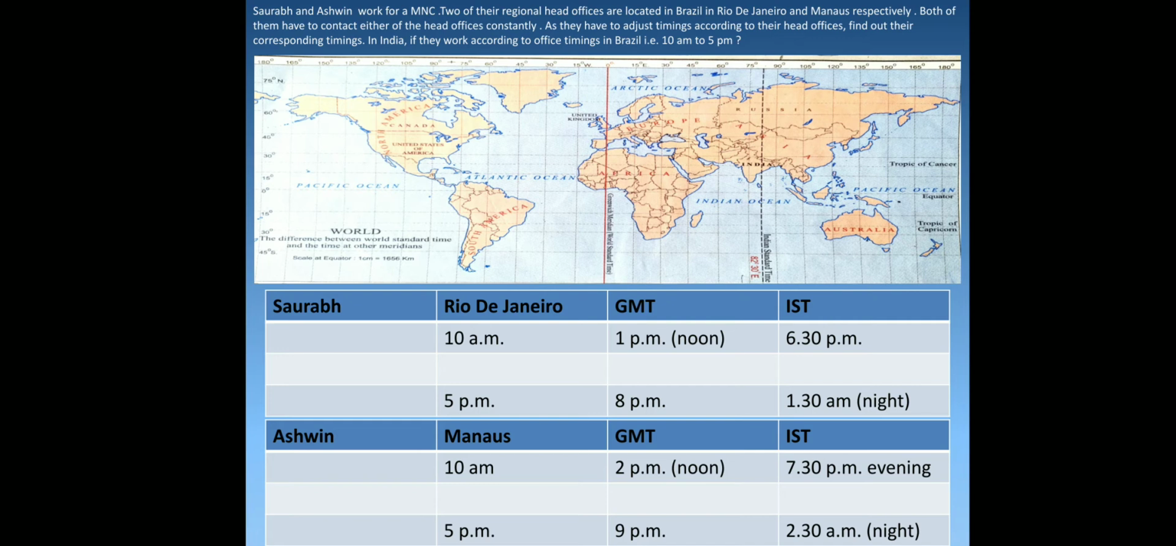And if you see from GMT to IST, in case of Saurabh and Ashwin, we have taken only one common time difference, that is 5 hours 30 minutes, because India is following only one time zone, that is Indian Standard Time, which is passing through Allahabad. Okay, here see, this is India and this is IST, Indian Standard Time. Okay, so see this graph very carefully.